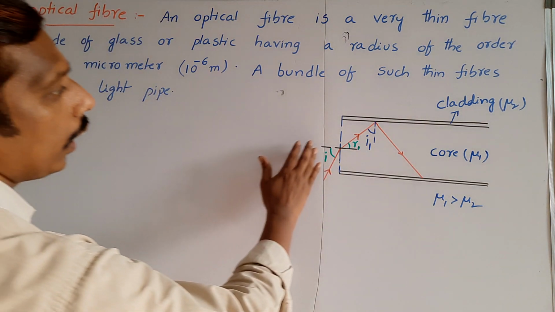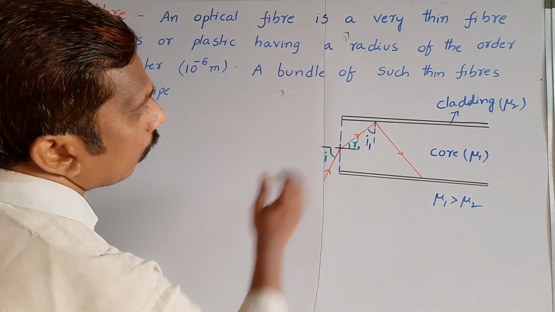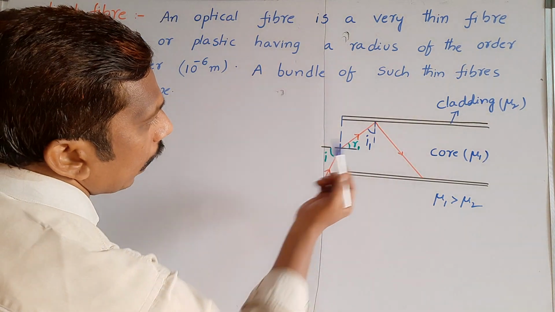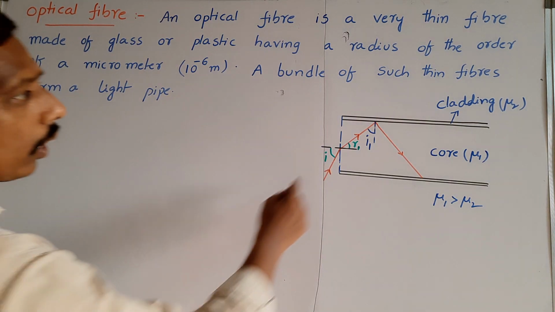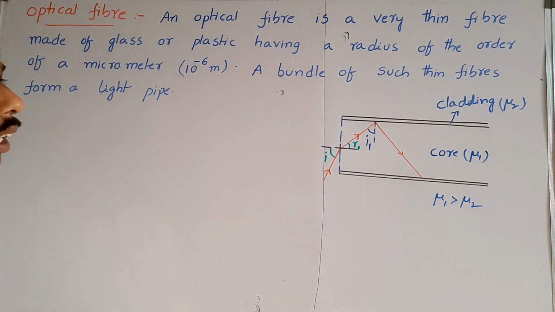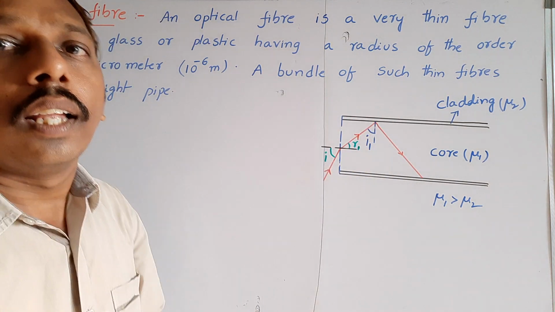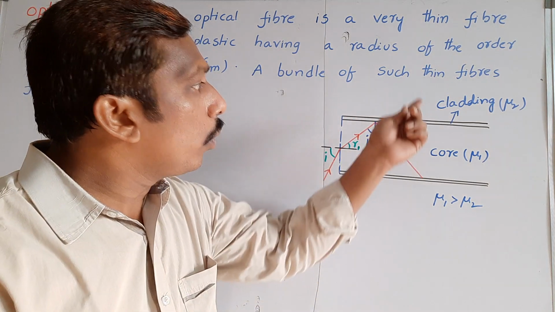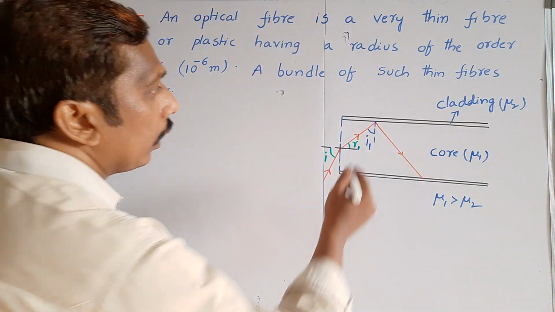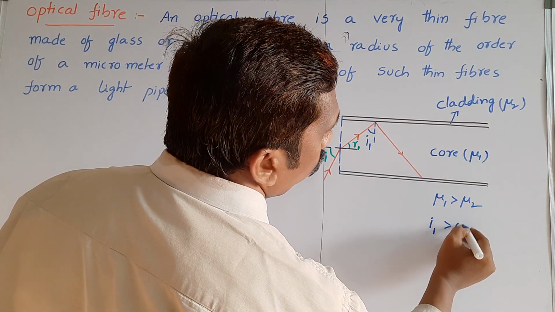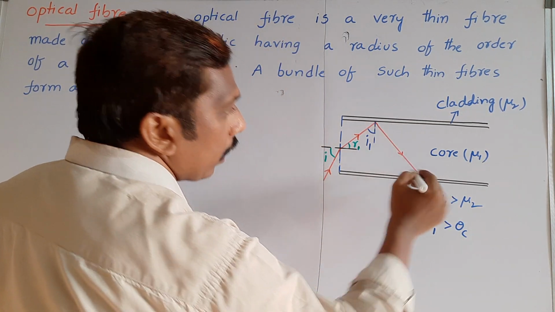Introduce the light ray with a certain angle of incidence on the interface of the cable, so it is refracted with an angle R1. After that, it is incident on the cladding, but the refractive index of the core is greater than the cladding. The light ray travels from a denser medium to a rarer medium. If this I1 is greater than theta c, then total light is reflected back.